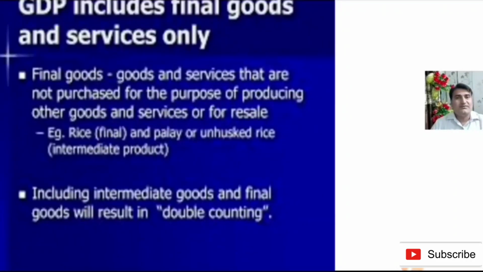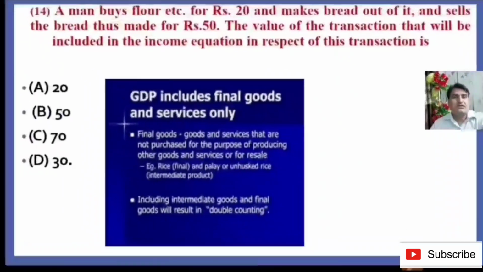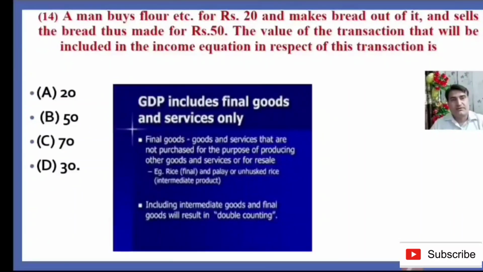Example, rice is the final good and paddy or the husked rice is the intermediate product. So we count the rice directly. Including intermediate good and final good will result in double counting. In case of calculating the GDP, we include the final product in order to avoid the double counting.